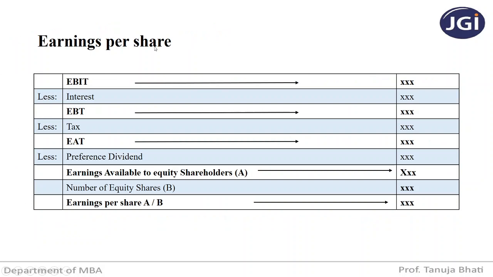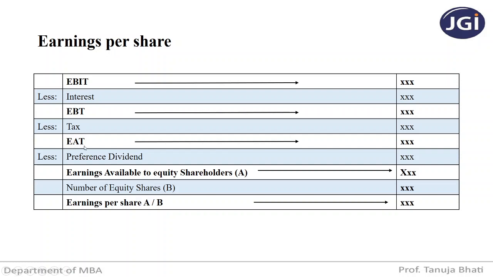Earnings per share is nothing but, first you have to take earnings before interest and tax. What is earnings before interest and tax? Where interest is not deducted and tax is not deducted. So from earnings before interest and tax, first we deduct I, which is nothing but interest, then we deduct T, that is nothing but tax. So earnings before interest and tax less interest, we get EBT, that is earnings before tax. Before tax means tax is yet to be deducted. So we deduct tax, then we get earnings after tax.